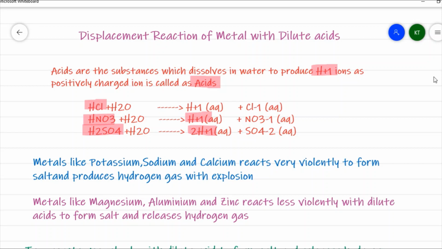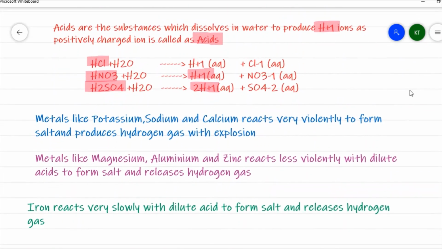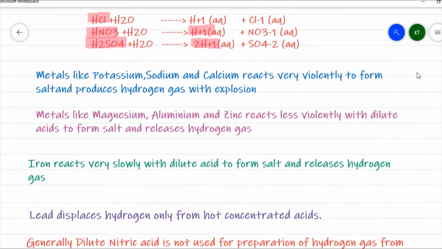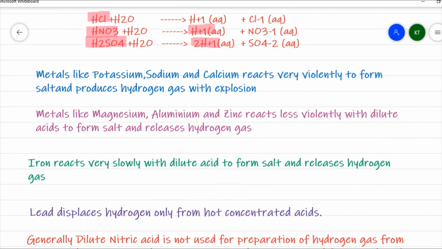Now let us start the discussion on the displacement reaction of metal with acid. In the activity series, metals like sodium, potassium, and calcium are present at the top of the series. These metals react very violently to form the corresponding salt and evolve hydrogen gas. But there is an explosion.